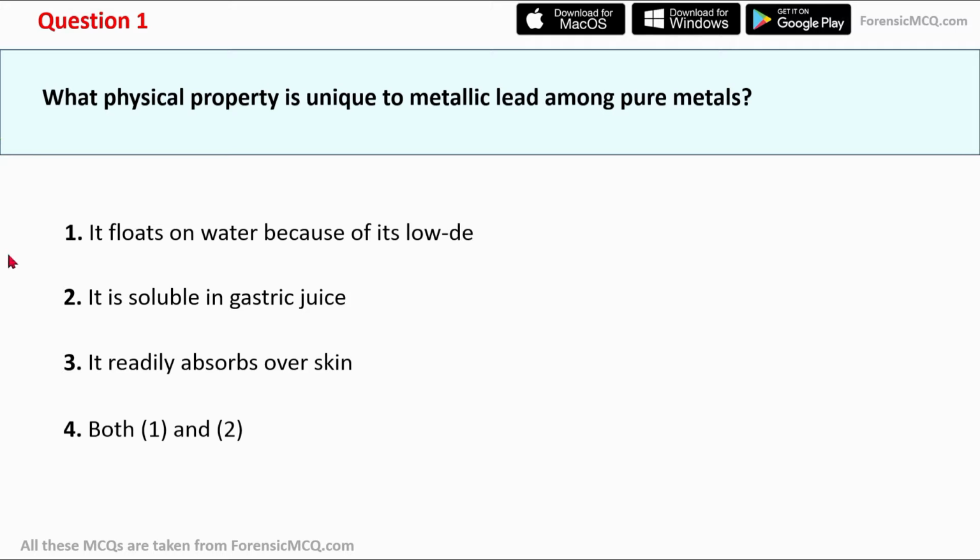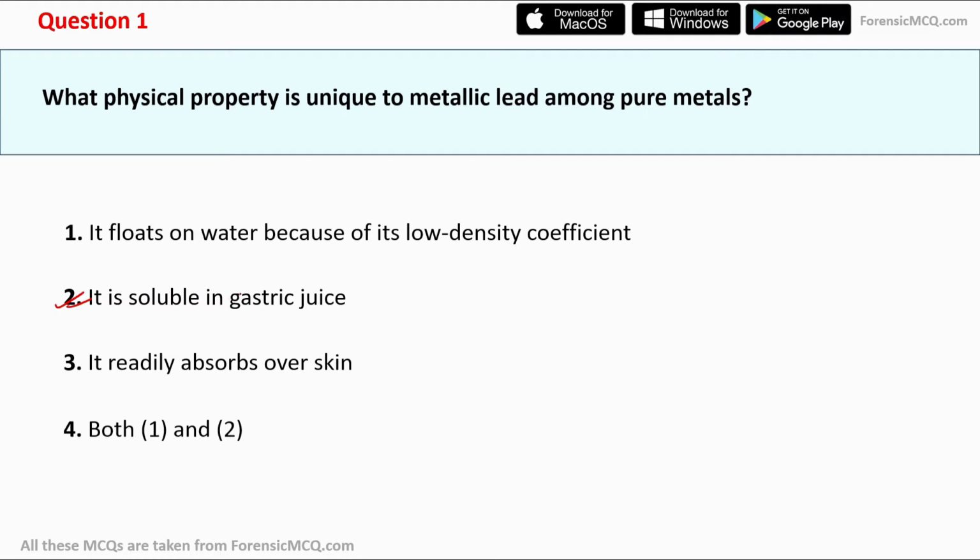And here are the options. Option first, it floats on water because of its low density coefficient. Option second, it is soluble in gastric juice. Option third, it readily absorbs over skin. And option fourth, both first and second. And the correct answer for this question is option second, that is, it is soluble in gastric juice.